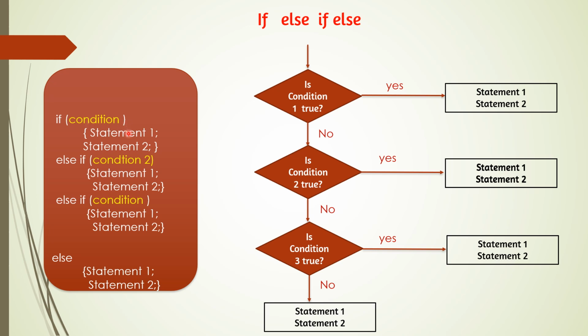And if it is true, then the loop will stop there and come out. And if it is false, then in else if, the second condition will be checked. If it is true, the statements will be taken. And if the condition is false, the third condition will be taken. True means statements will be executed, false means the next condition, otherwise else will be executed. So if all the conditions are false, else will be executed, otherwise the particular else if will be executed according to the condition.